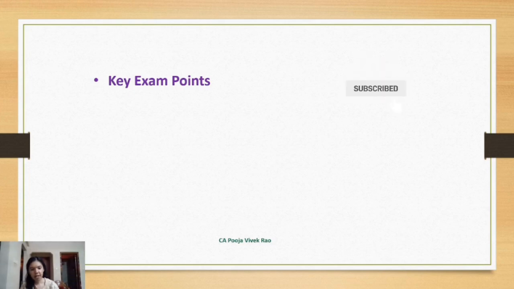The next point is attempt all the subparts of the question at one place. So every question will have 2 to 3 subparts. So suppose you are writing question number 2 and there are 3 subparts A, B and C. So it's better to write all the 3 subparts at one place. Now suppose you know the answer for subpart A and C and you don't know the answer for subpart B. So you can write 2A and then you can write 2C and then you can leave some space for 2B. Leave one page for that and then you can go to the next question.